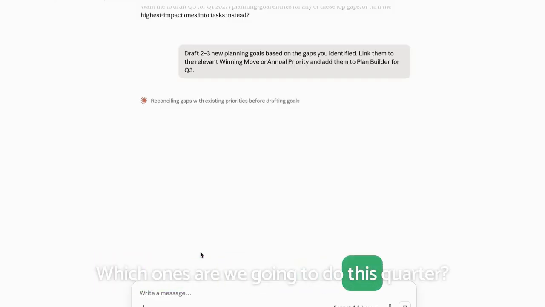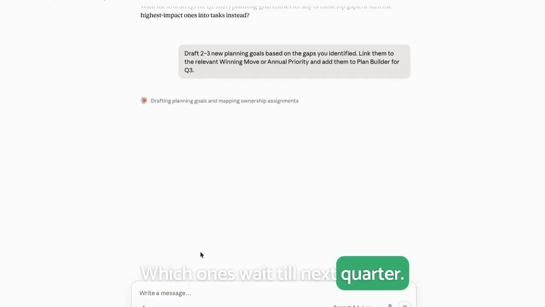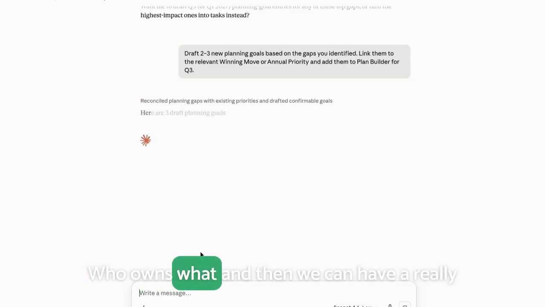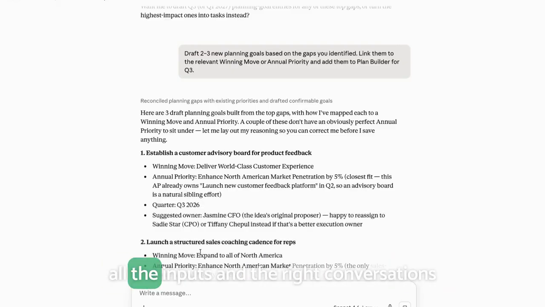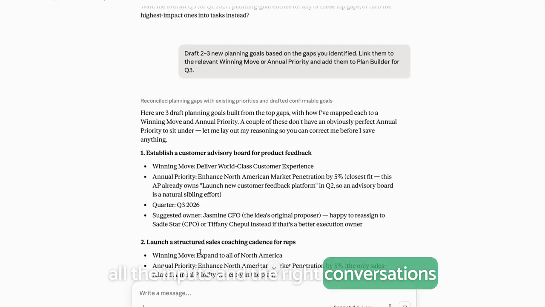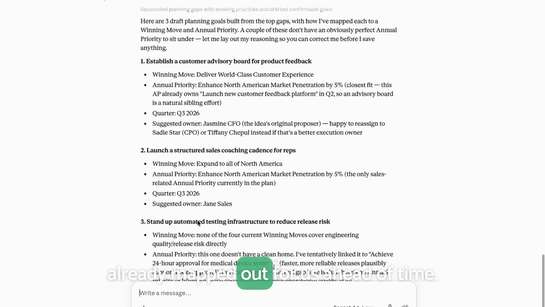Which ones are we going to do this quarter? Which ones wait till next quarter? How does everything link up to our longer term strategy? Who owns what? And then we can have a really tight and focused planning session with all the inputs and the right conversations already mapped out for us ahead of time.